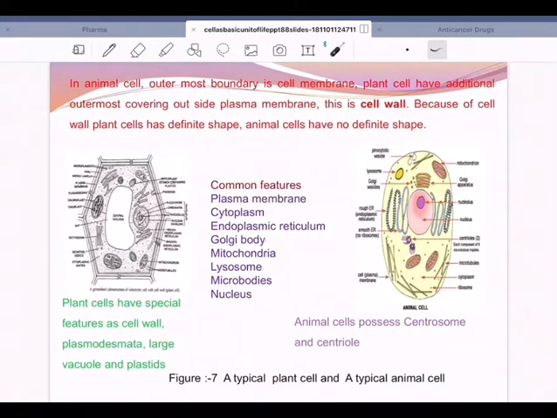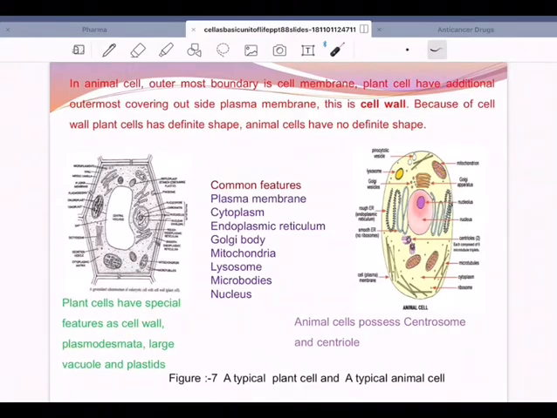And you can also see other parts like mitochondria, cytoplasm of course, ribosomes, all that. And animal cell possesses centrosome and centriole. Centrioles, of course, we will talk about in our future sessions, that they will help in mitosis and meiosis. And in case of the plant cells, of course, they have, as I said, cell wall, and then plasmodesmata, finger-like